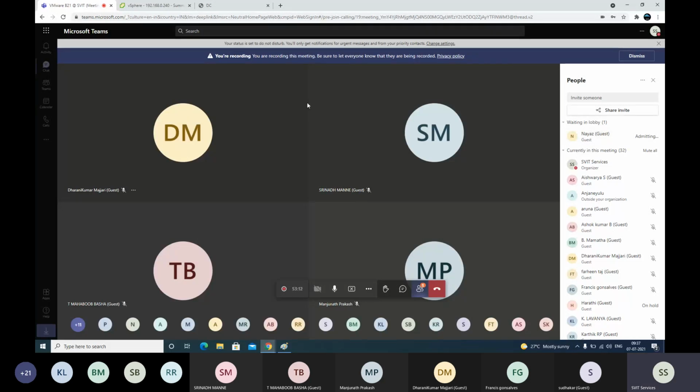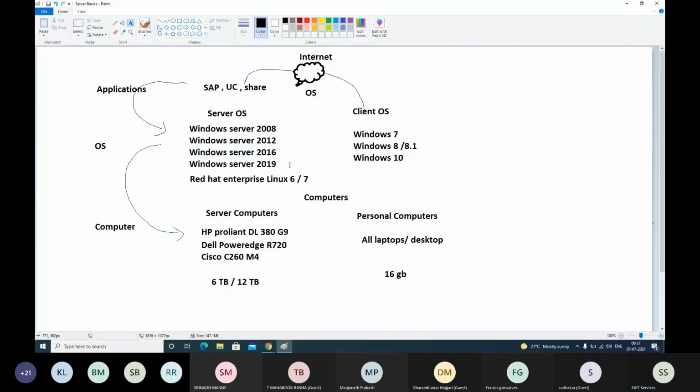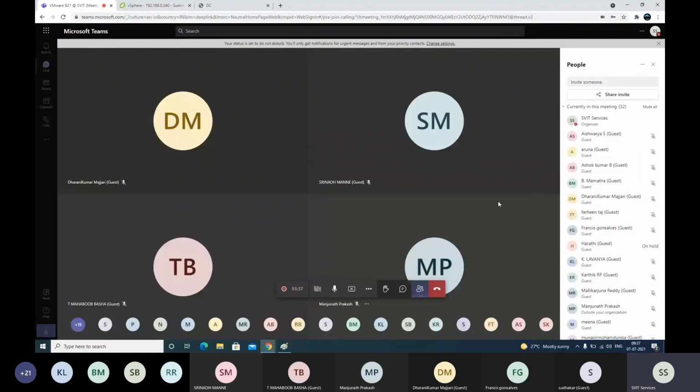So any other questions? Now you understood what a server means, right? It is a stack of physical server computer, server operating system, and business application. Clear? Say yes or no at least. Just raise your hand or message. Yes, clear, sir. Clear. Thanks.